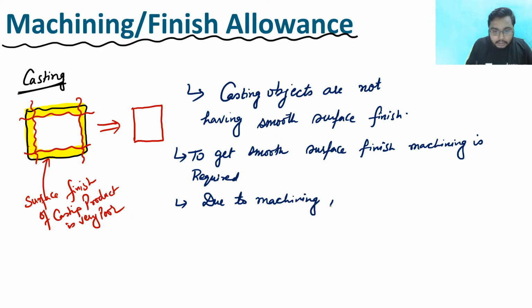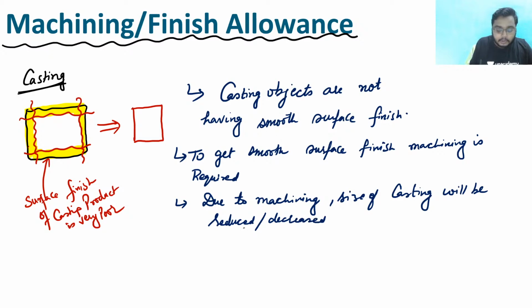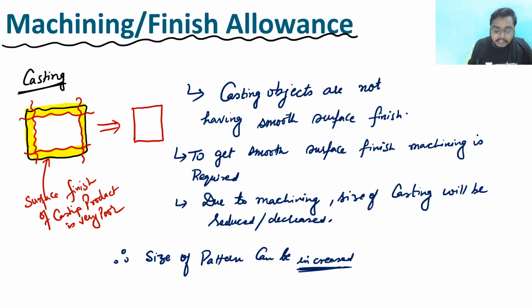due to machining, size of casting will be reduced or decreased. Therefore, size of pattern can be increased by providing allowance.